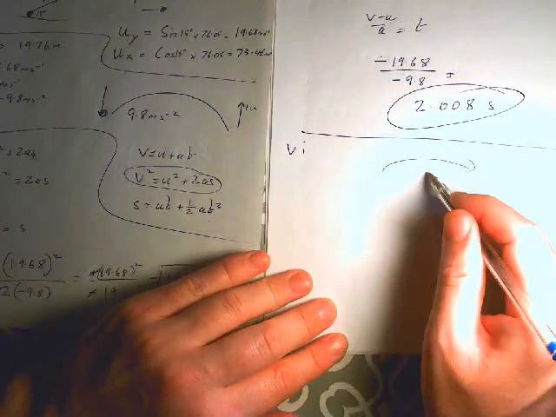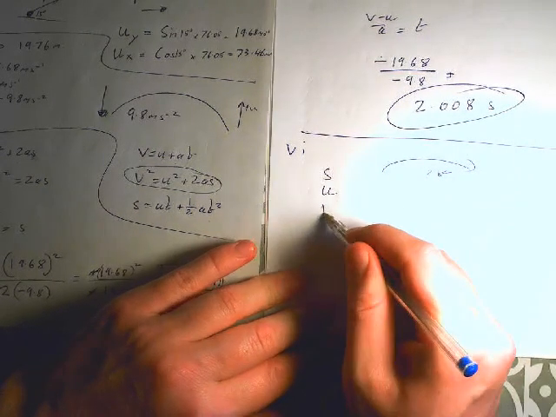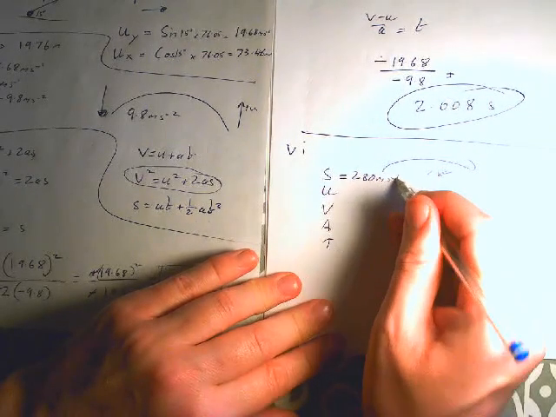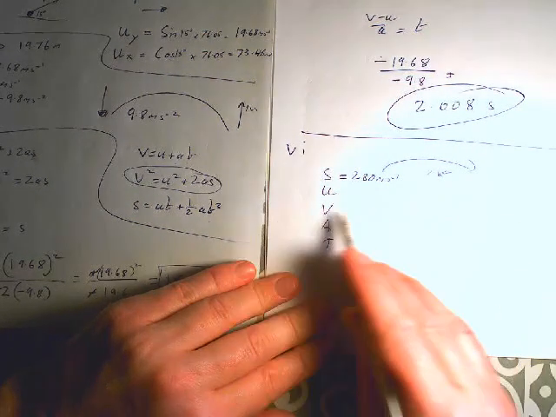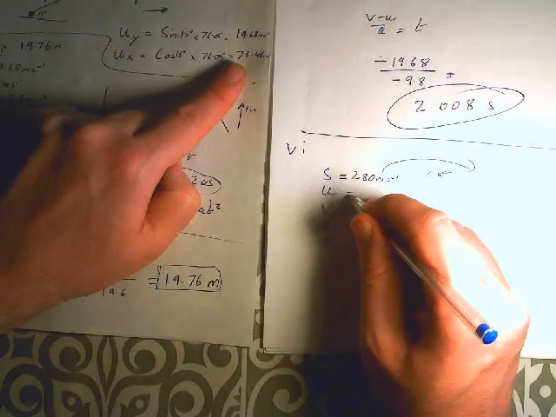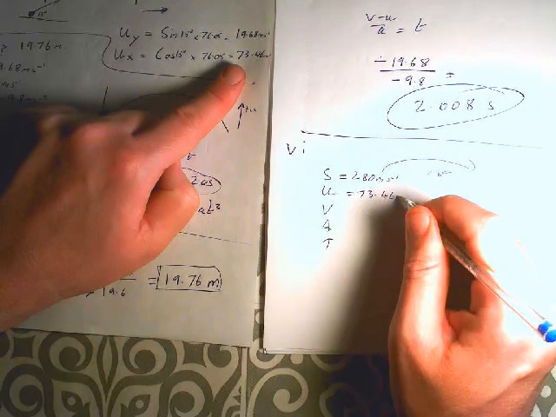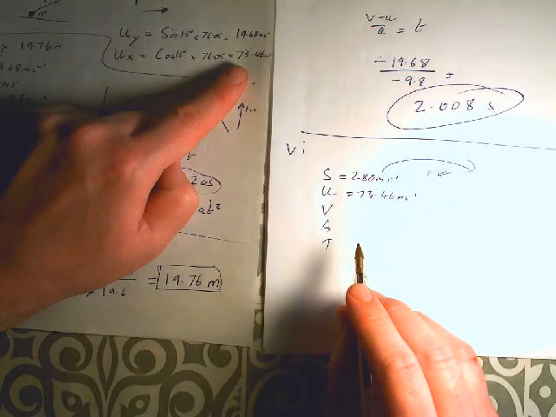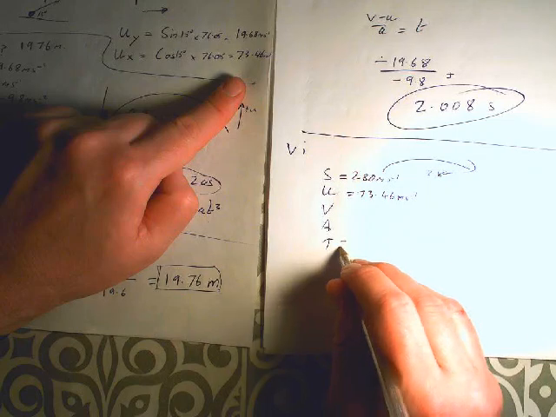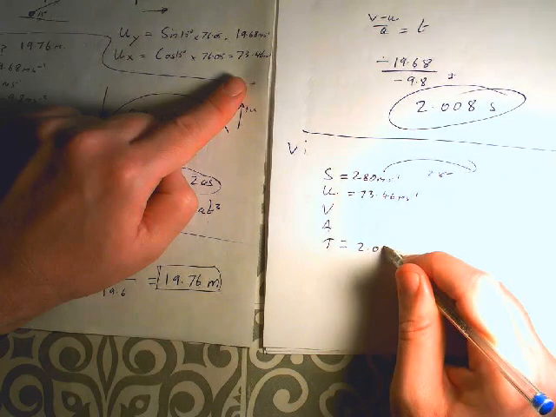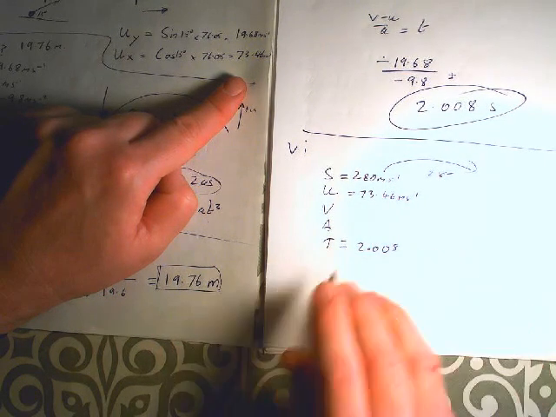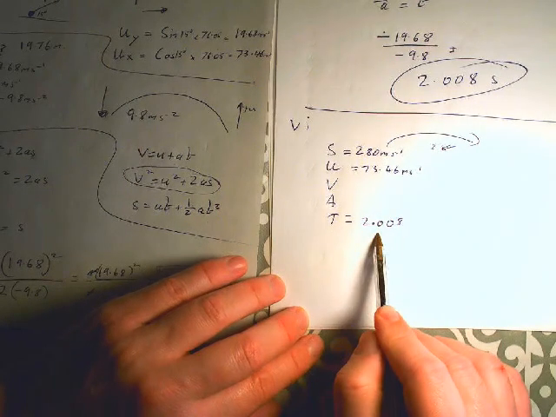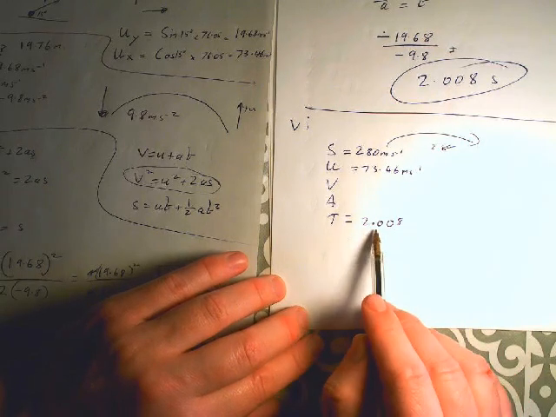So let's go up here, VI. And obviously I'm explaining everything, that's why it's going to take a long time. You don't have to explain all of it when you're doing the question. Okay, calculate the time it takes for the ball to travel a horizontal distance of 280 meters. All right, let's see about this. This time we have horizontal distance is 280 meters. We have our horizontal component from earlier is 73.46 meters per second. And we have our time, which you might not even need, is 2.008.